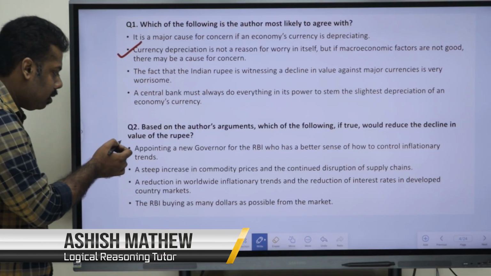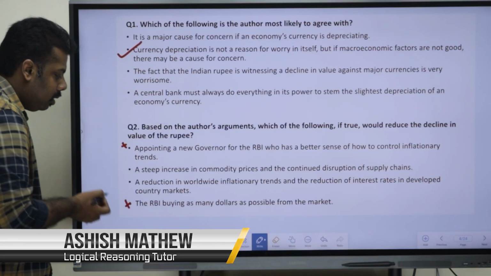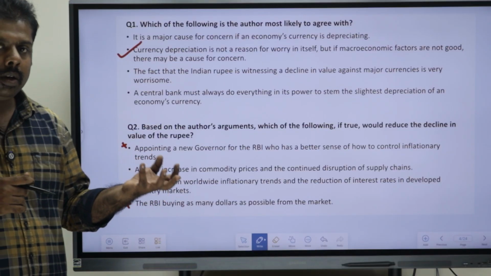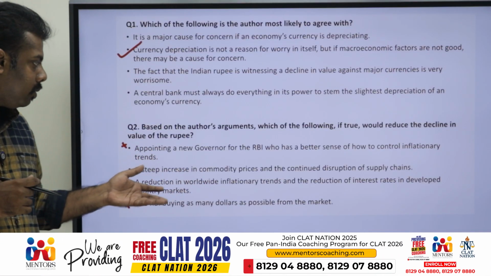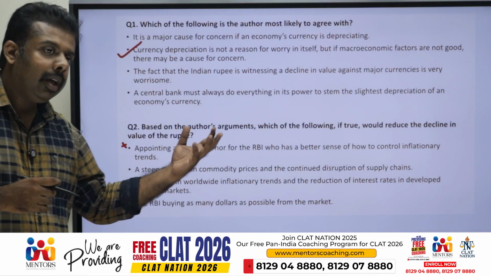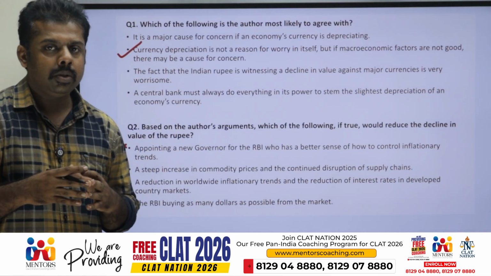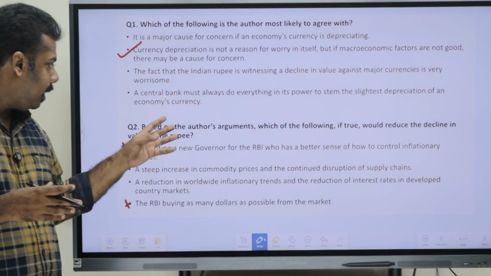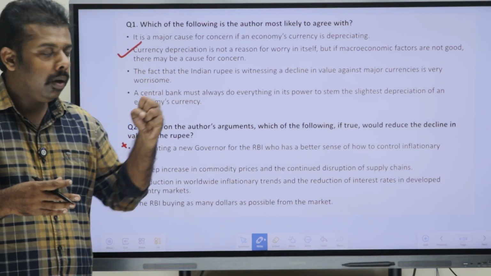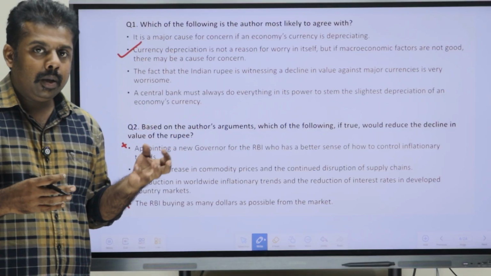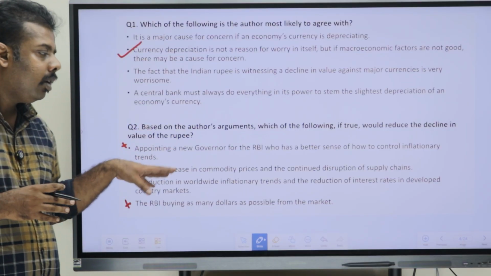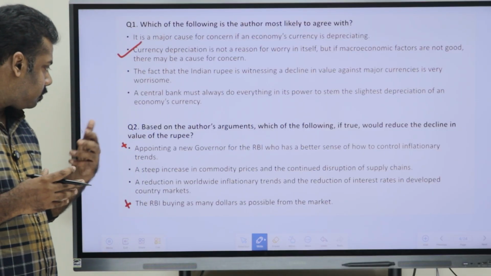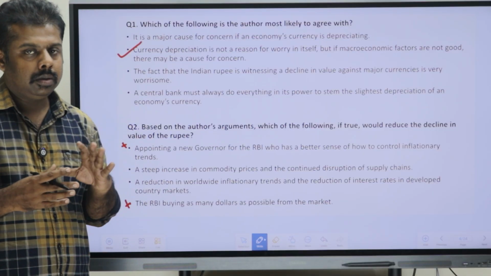So two points you can directly say are wrong, the first and the fourth. The first says you have to just appoint a new governor and try to control it. That is not possible, and trying to buy all the dollars won't be a solution. That itself won't reduce the decline of the rupee. So just reading, you can directly say the first and fourth are wrong. Now the second and the third are good cases.